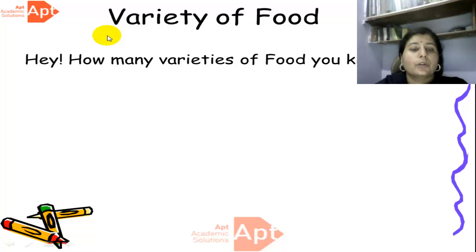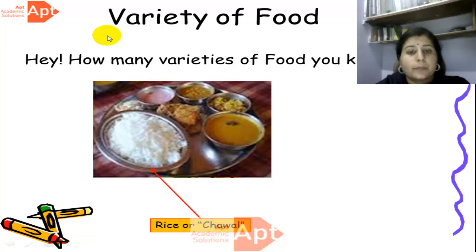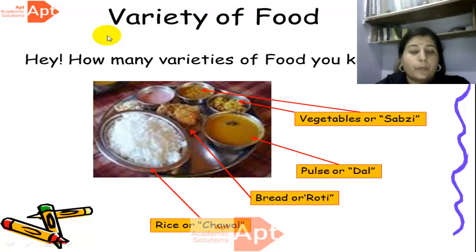Whatever we eat or drink comes under food. Now, how many varieties of food do you know? Look at the picture. This is a typical Indian thali which includes rice and roti, dal and vegetables. All of you know that these are the food items which are included in our day, right?